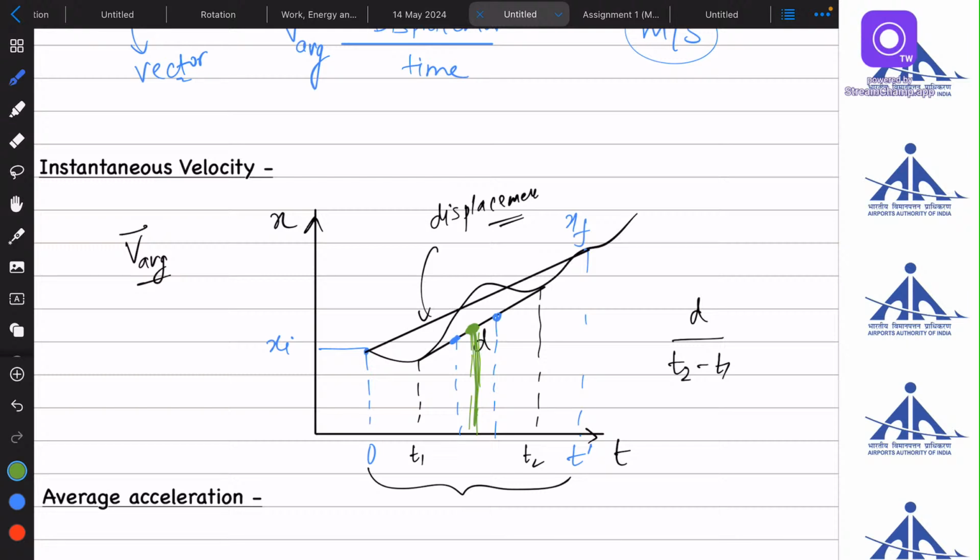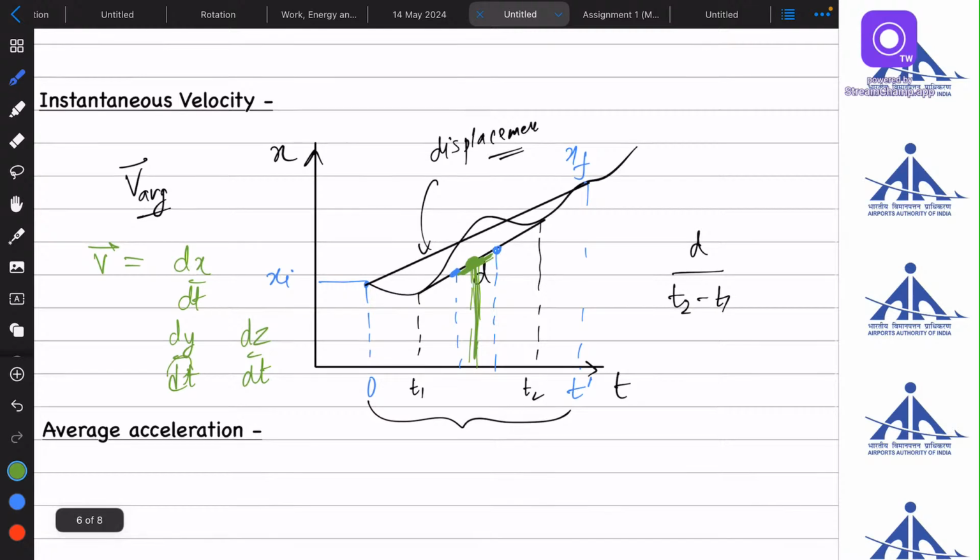That is known as instantaneous velocity, which can be defined as the slope of the x-t curve at that point. So that will be dx by dt if it is in the x direction, or dy by dt if the body is moving in the y direction, or dz by dt in the z direction. In general, it is the rate of change of position vector.